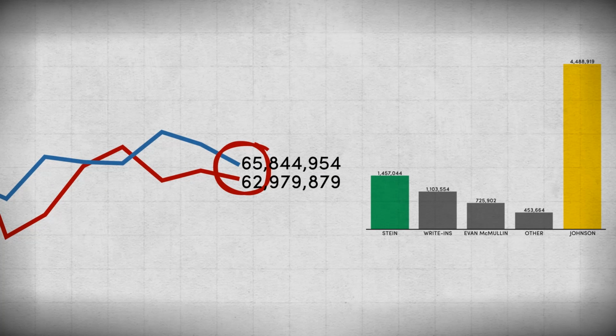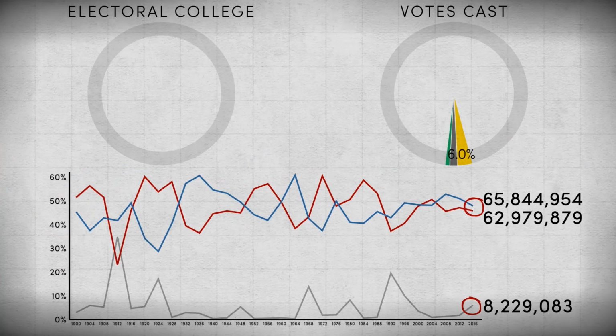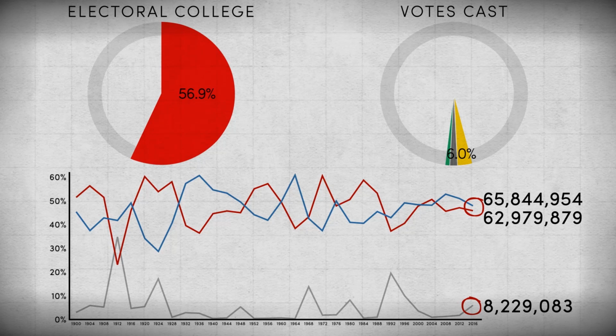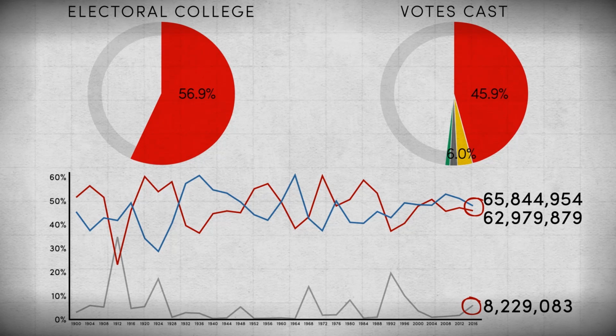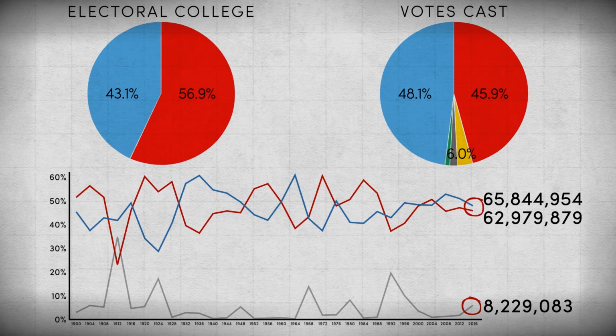We can also see that despite winning the Electoral College, Donald Trump lost the popular vote to Hillary Clinton by an unprecedented 2.9 million votes. Trump was therefore pledged 57% of the Electoral College from just 46% of the popular vote, and Clinton was pledged 43% of the Electoral College from a significantly larger 48% of the popular vote.